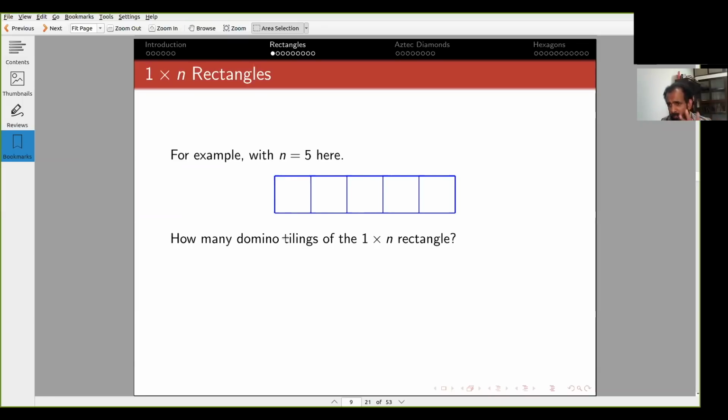Just to be clear, I'm not asking how many dominoes you are going to use. I'm asking how many tilings there are, how many ways of tiling. So if n is even, like if n is 4, then there is exactly one way, which is to tile the first two, then the next two, and so on. So what we have shown is that the answer is 1 if n is even and 0 if n is odd. Okay? I hope that's clear.